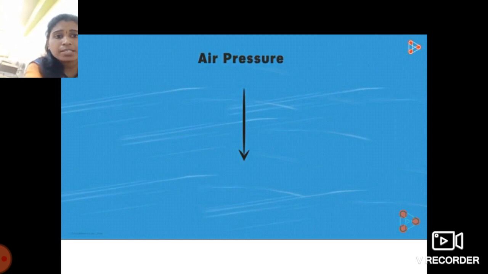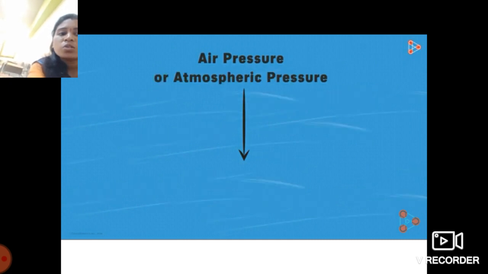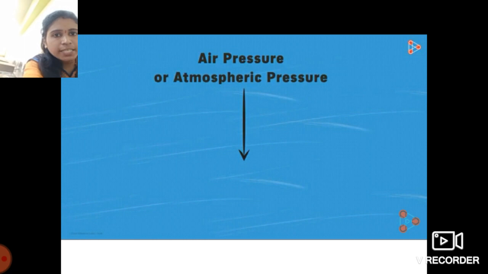The pressure exerted by the air in the downward direction is called air pressure or atmospheric pressure. Got it students? The pressure exerted by the air is known as air pressure or atmospheric pressure.